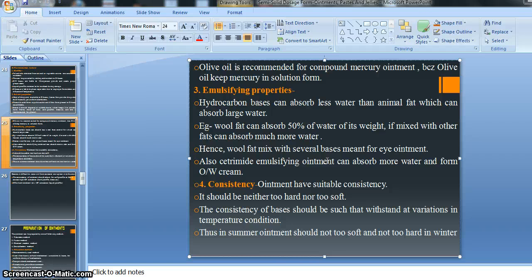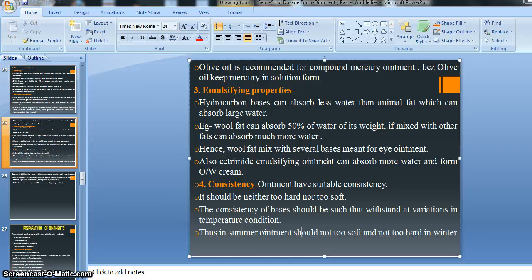increasing condition it becomes too soft, right? That's why that type of condition should not happen in the future. That's why consistency plays a very important role. That is why it says that the consistency of bases should withstand the variation in temperature. Means up or down, whether our temperature is higher or lower, in all conditions the consistency of our bases remains constant, right?